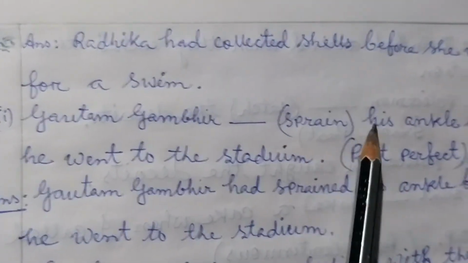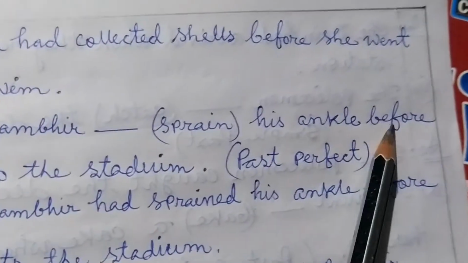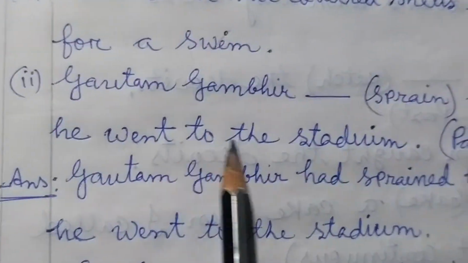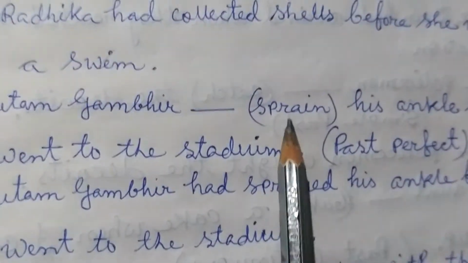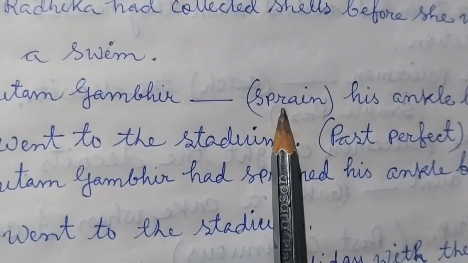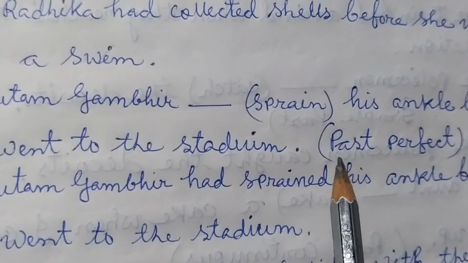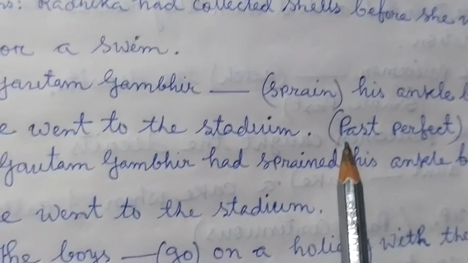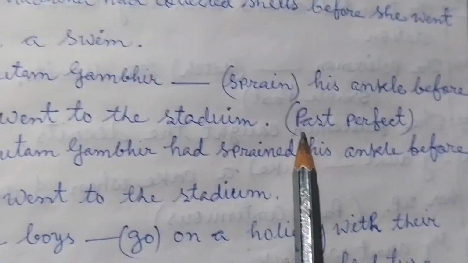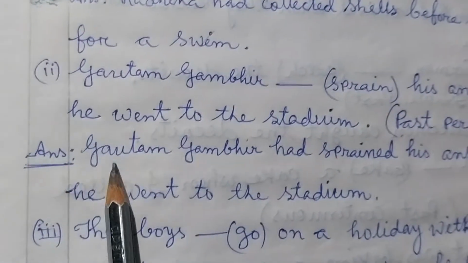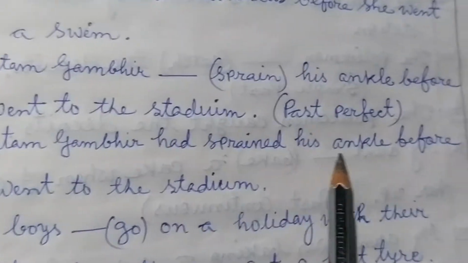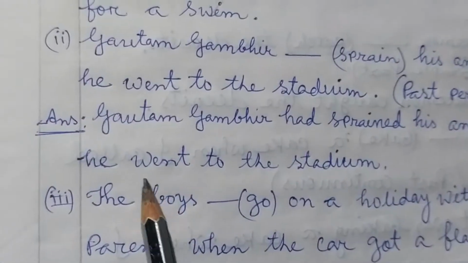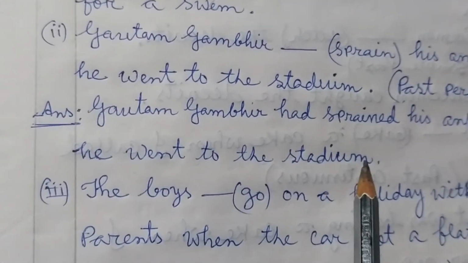Gautam Gambhir dash sprained his ankle before he went to the stadium. Past perfect tense. So sprain is given as a verb within bracket, and we have to transfer the sentence into past perfect tense. So the answer is Gautam Gambhir had sprained his ankle before he went to the stadium.